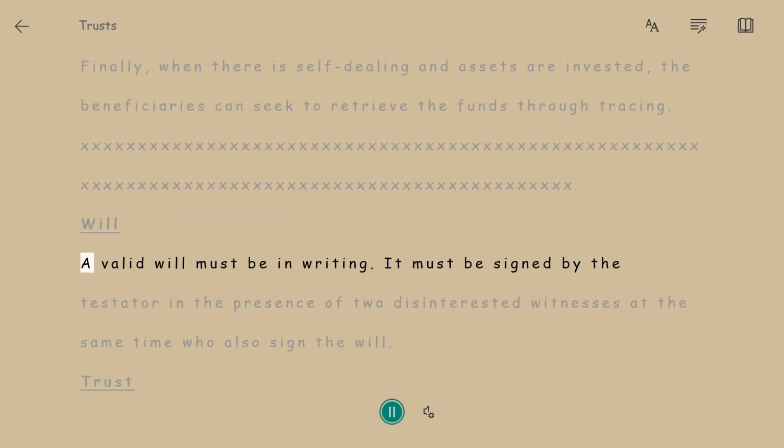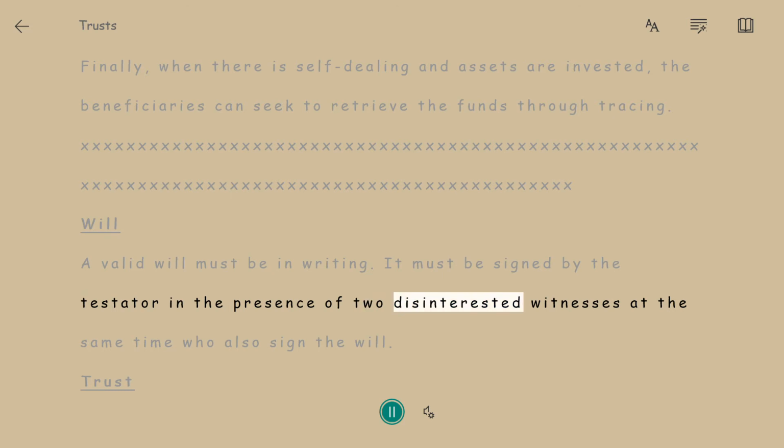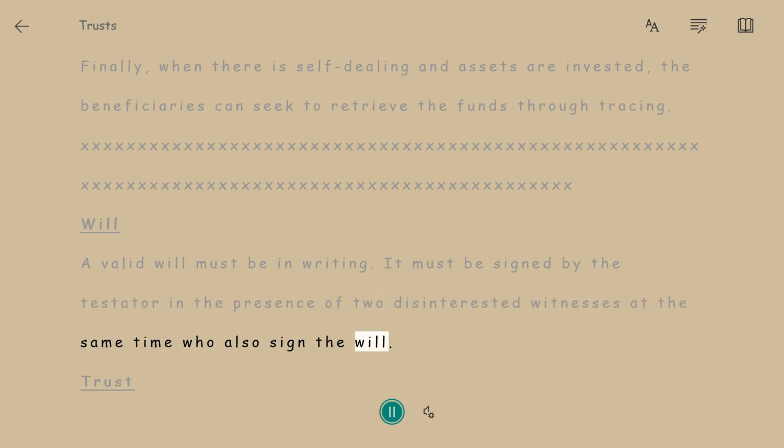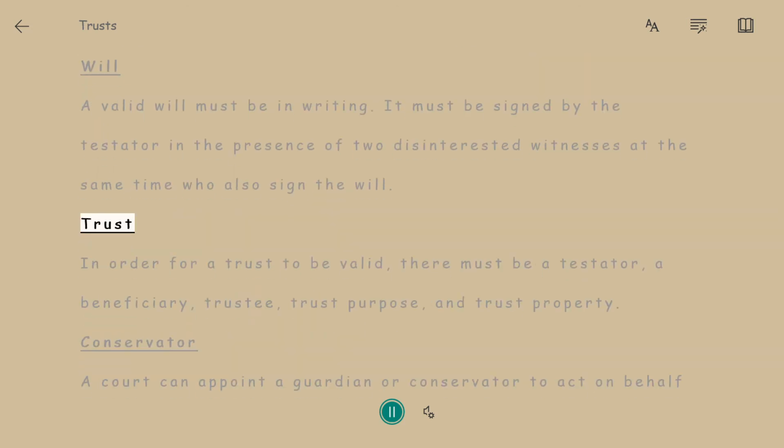Will. A valid will must be in writing. It must be signed by the testator in the presence of two disinterested witnesses at the same time who also sign the will. Trust. In order for a trust to be valid, there must be a settlor, a beneficiary, trustee, trust purpose, and trust property.